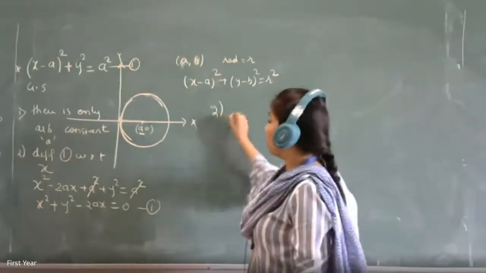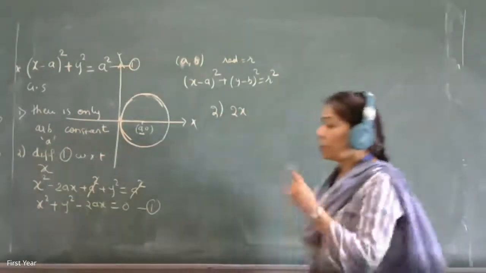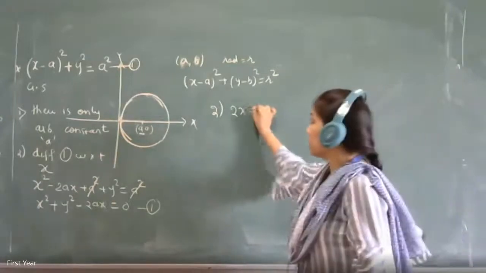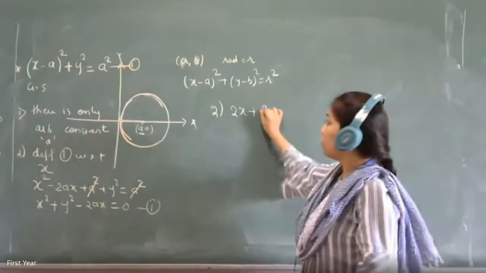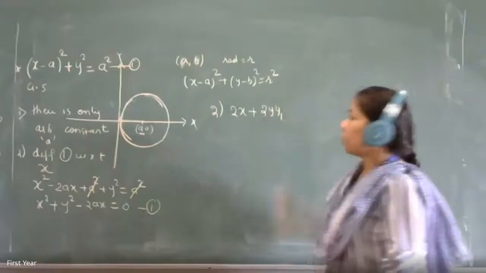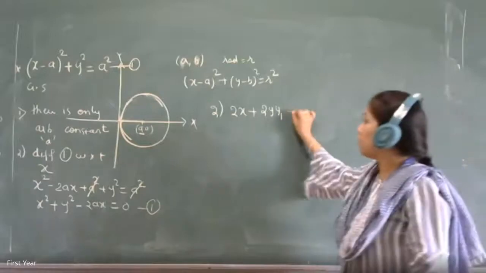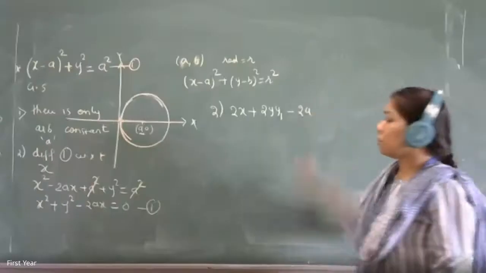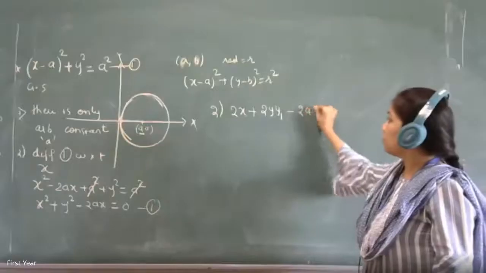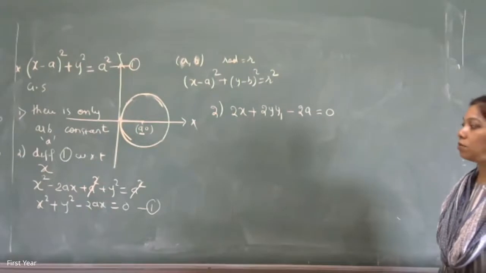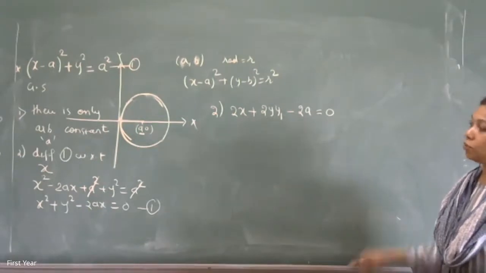The derivative of x square with respect to x is 2x, plus the derivative of y square will be 2y dy by dx. I'll write it as y1 so that it looks simple. And then minus 2a, that is equal to 0. Now you can see everywhere 2 is common, or if you want, you can keep 2a like that only.